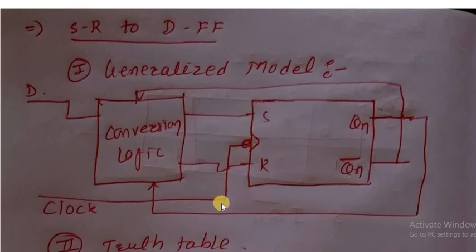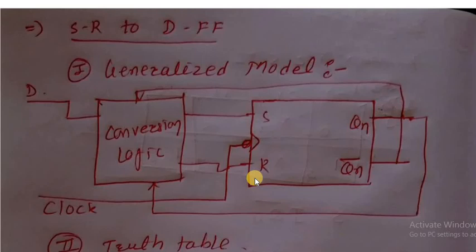SR with clock, and it is given the QN bar. Here QN is used in the input conversion logic, whether it is used or not. This is the generalized model. Therefore, show it: this is QN bar, it is given, and QN, it is given. Then D is the only one input to that flip-flop. This is the generalized model. This shows the D flip-flop.